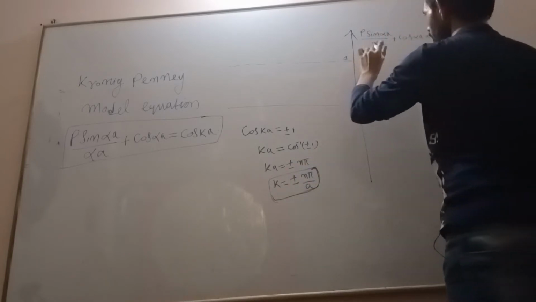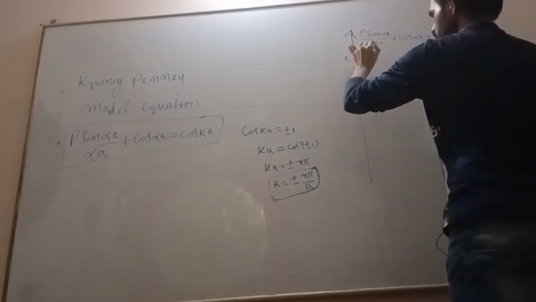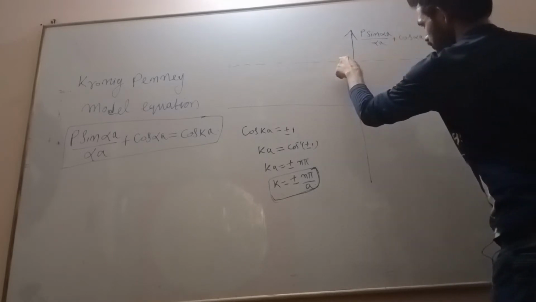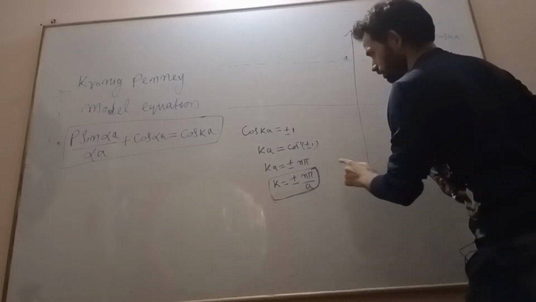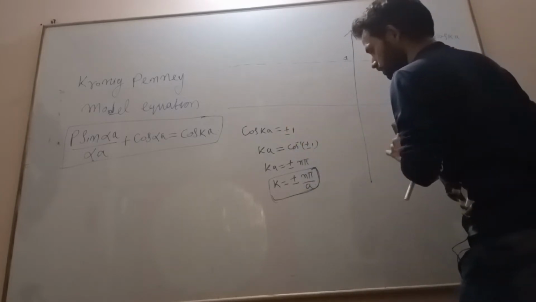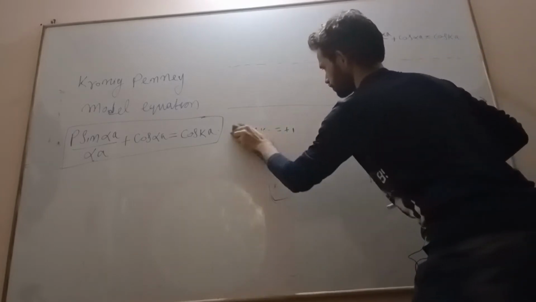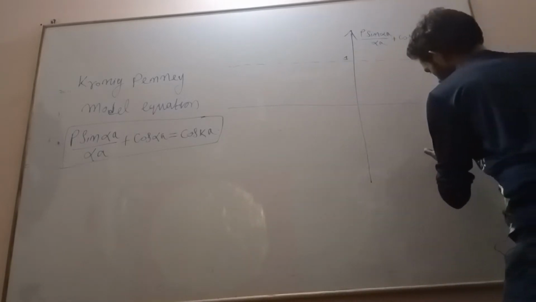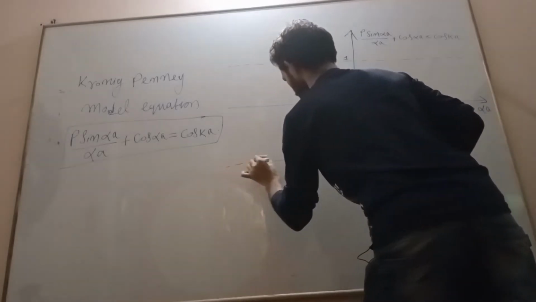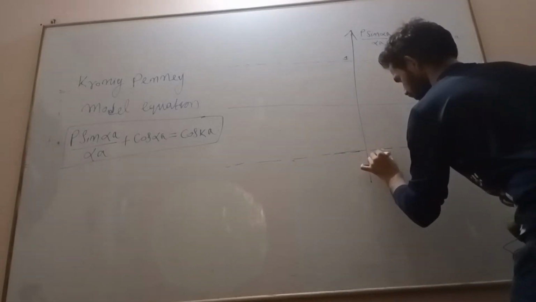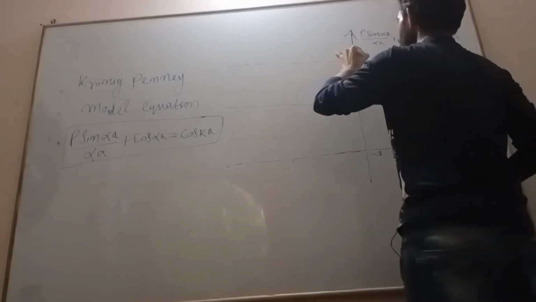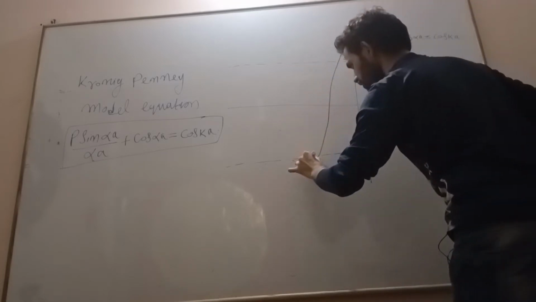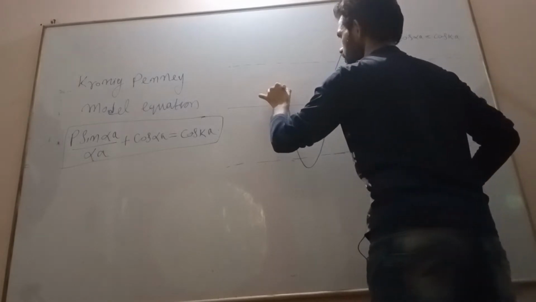So the maximum value is plus 1 and the minimum value is minus 1. Now let us draw this function, like this.